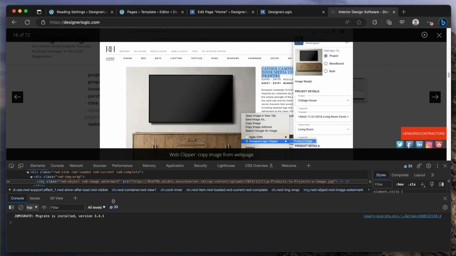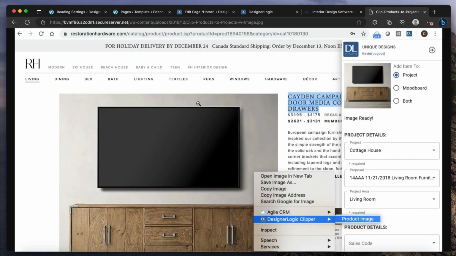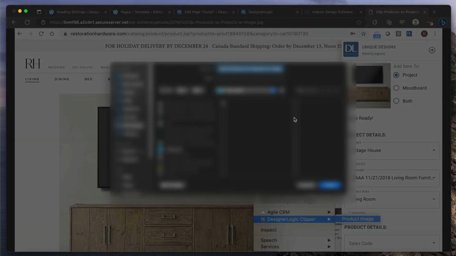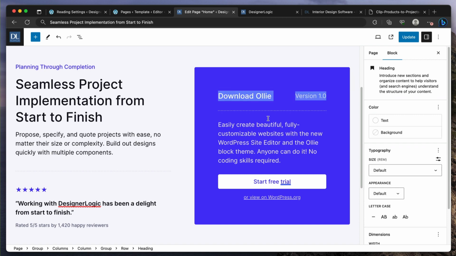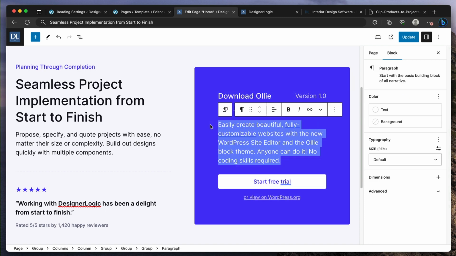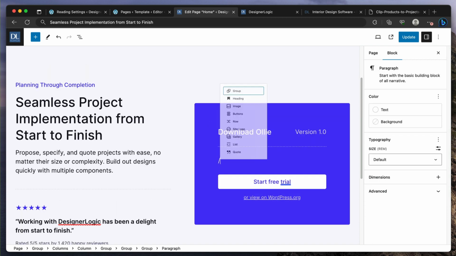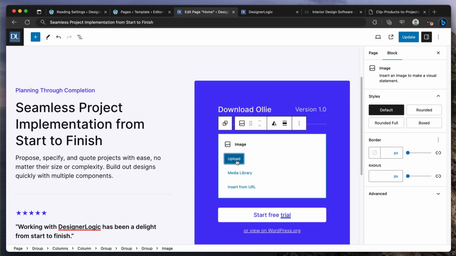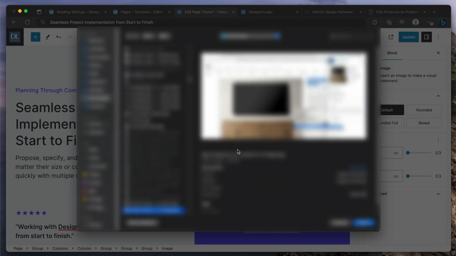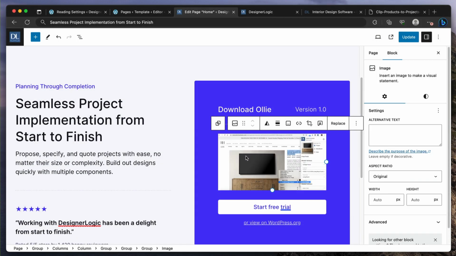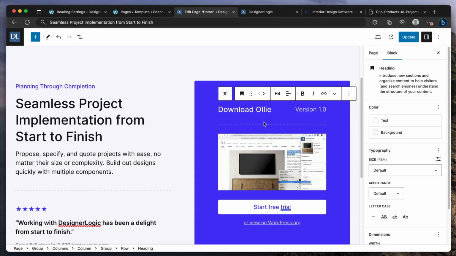Here, grab this image. Okay, there it is. And so here, instead of all this, I could do image, and then I can upload. Yeah, that looks nice.